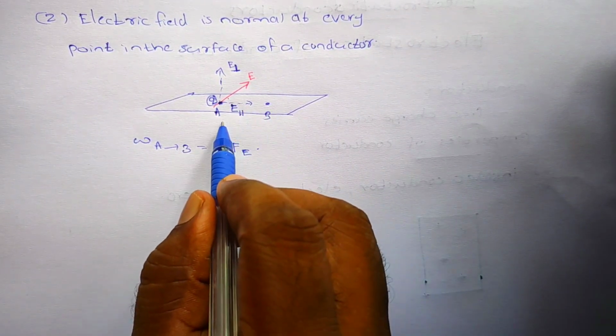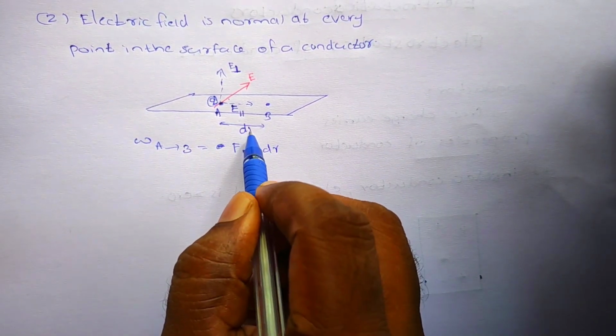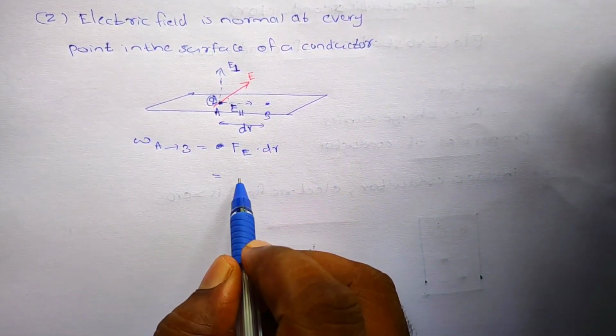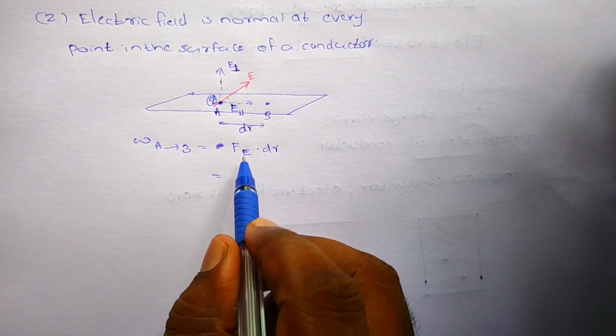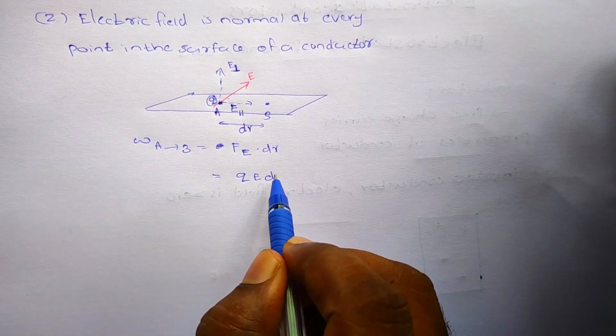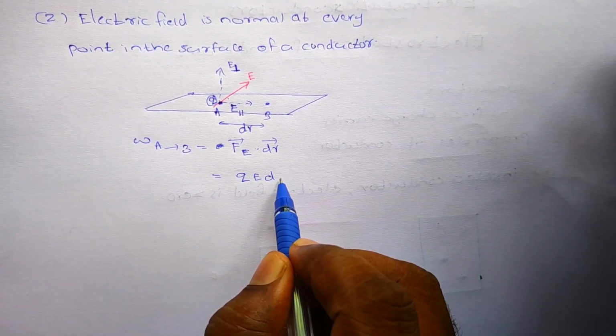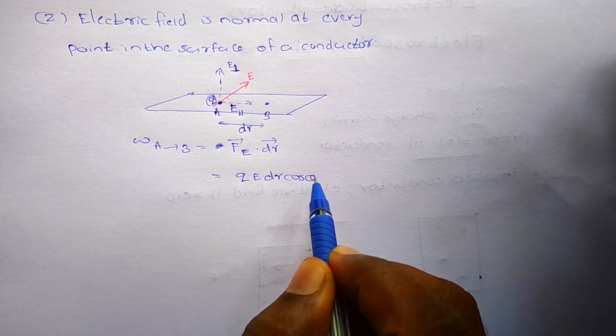We consider this distance as dr. So the work done is equal to Q into E into dr, which I can write as Q E dr cos theta.